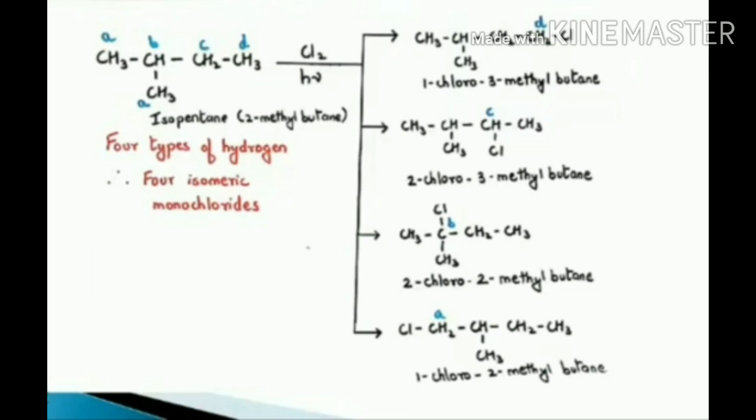As we know, tertiary free radicals are more stable, therefore the product formed by replacing hydrogen atom from B carbon is more stable and therefore can be considered to be the major product. So, this was all about the free radical halogenation.